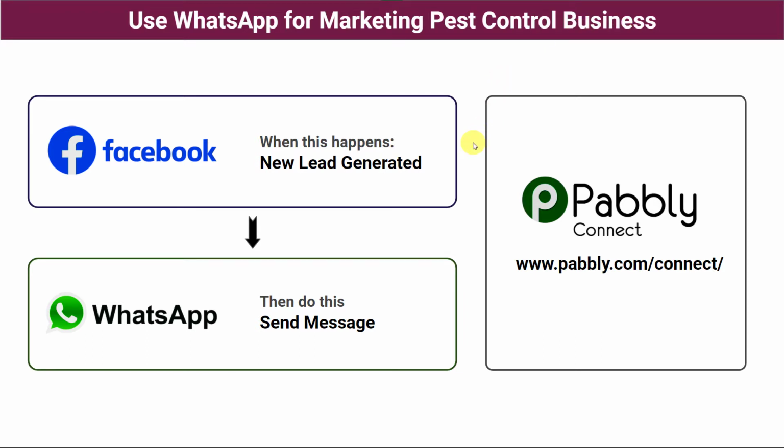So let's take an example that you own a pest control business. You have created a Facebook page to advertise your business and you're running ads on that page. A lot of people are showing interest in your pest control business advertisement. With those ads, you are getting lots of entries, leads on daily basis. But you are unable to message or reply to those leads and lose lot of potential customers.